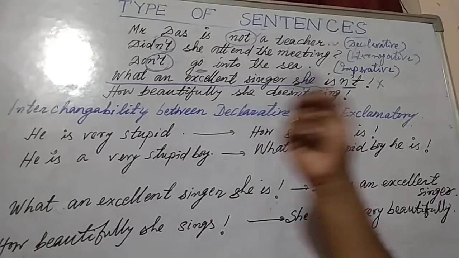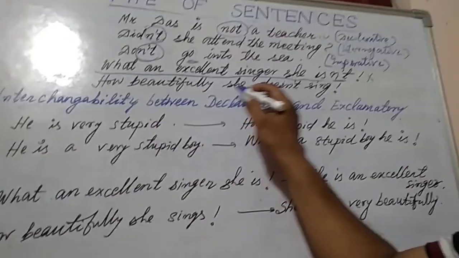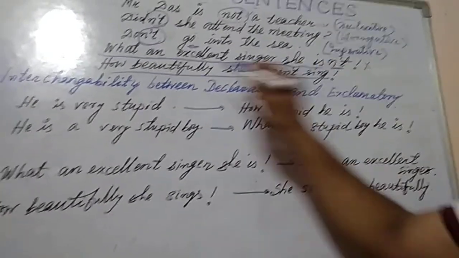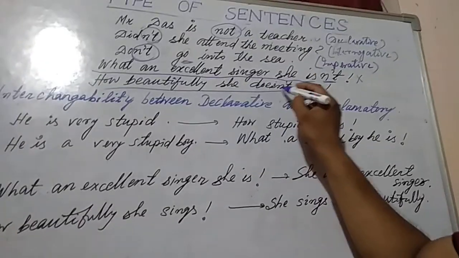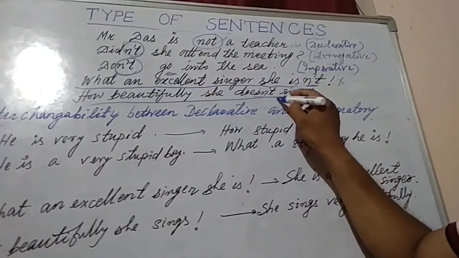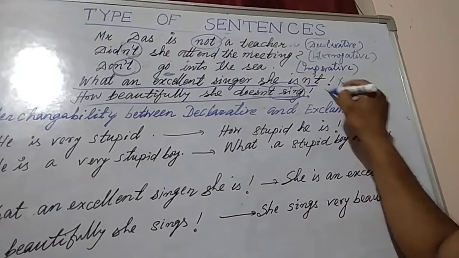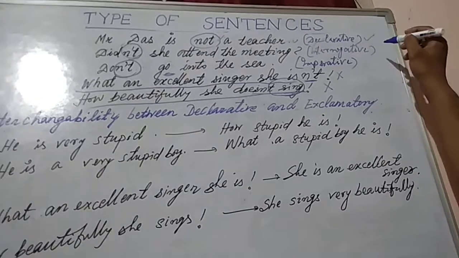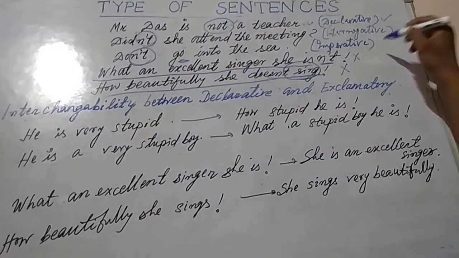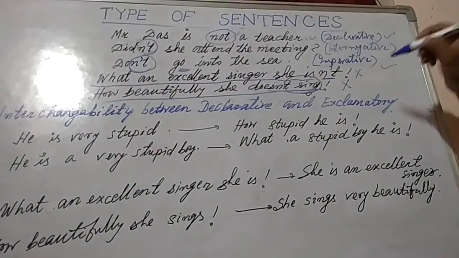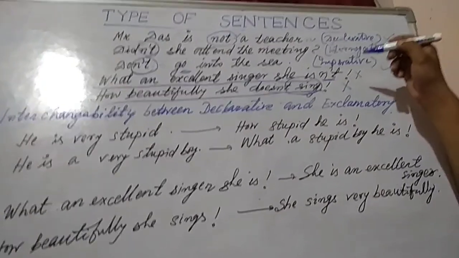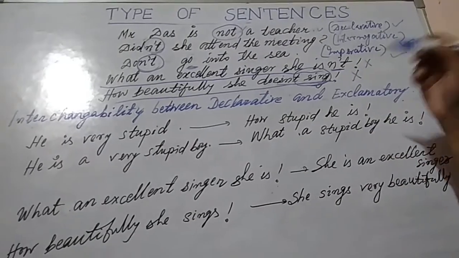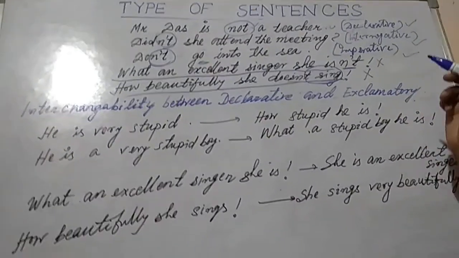But when it changed, it became how beautifully she doesn't sing. Here doesn't sing is wrong. So you see, declarative sentence, interrogative sentence, imperative sentence can be changed into negative form, but the exclamatory sentence cannot be changed to negative form.